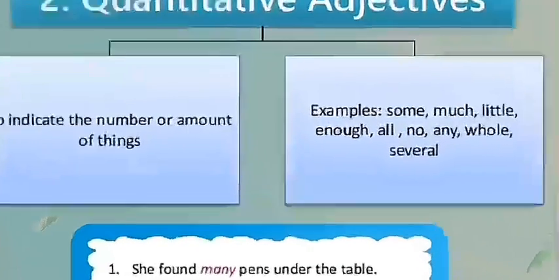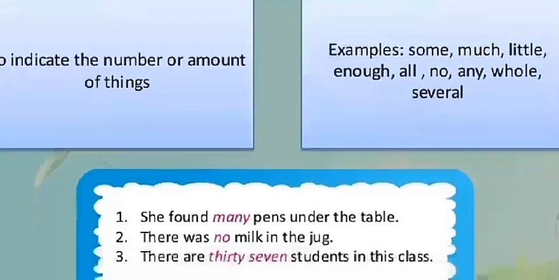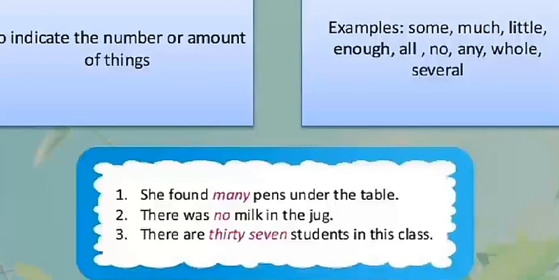We use it to indicate the number or amount of things, like some, much, many, little, few, enough, surplus, all, no, none, any, whole, and several. These are the quantitative adjectives.